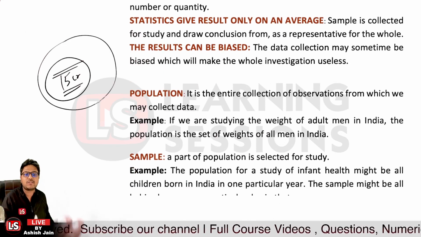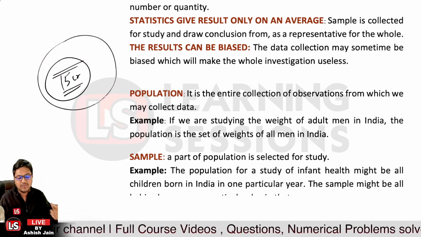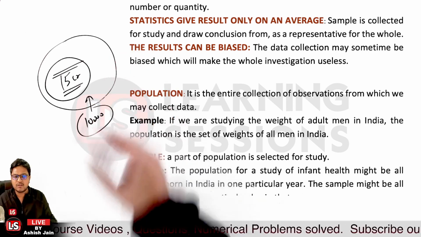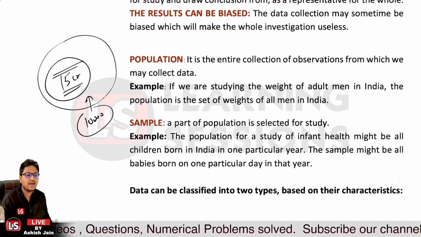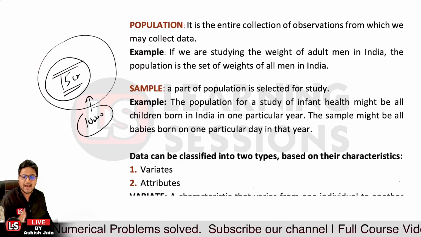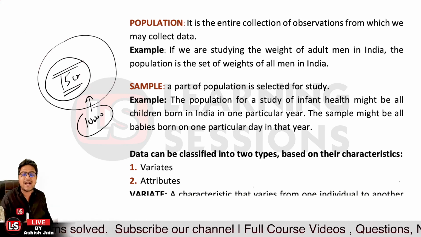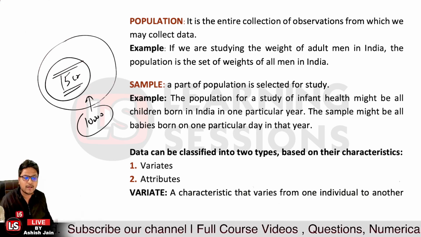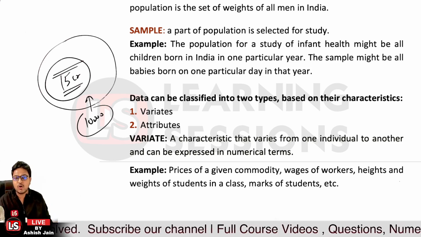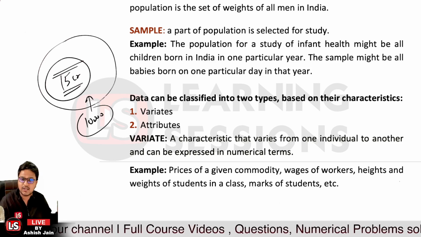Okay, and further it's related to sample. Now a sample is a part of the population which is selected from the population itself. Like I'll pick up 10,000 people from these 15 crore persons, which is the population, and that will be sampling. Okay, that's related to sample. Now data can be classified into two types based upon characteristics: one is variates, and the other is attributes. When we talk about a variate, it's a type of data in which the characteristic varies from one person to another, or from one individual to another.